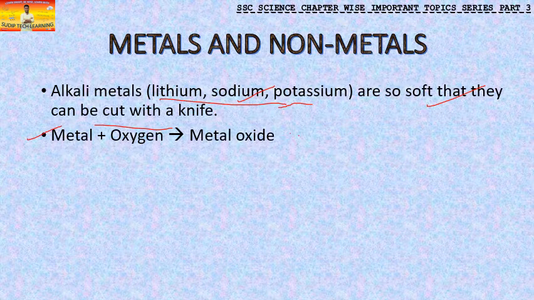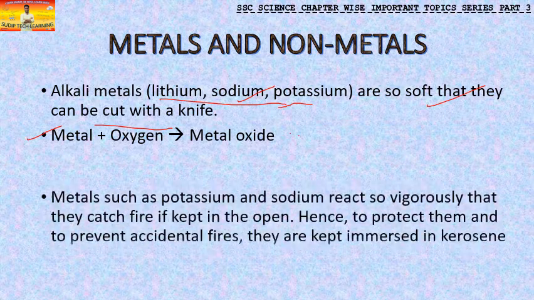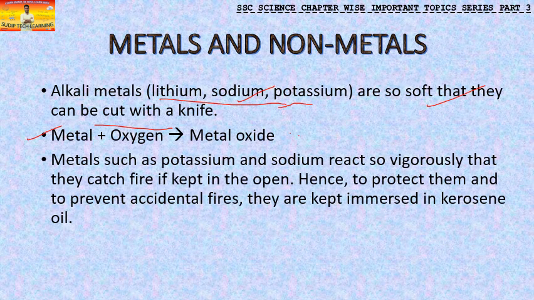I would say metal plus oxygen, this we have already discussed in the second chapter. You can go to the I column there and you can check the second part. If you have not watched, you can also start with the first part. This is the entire series. Now this point you have to know: metal plus oxygen gives you metal oxide.